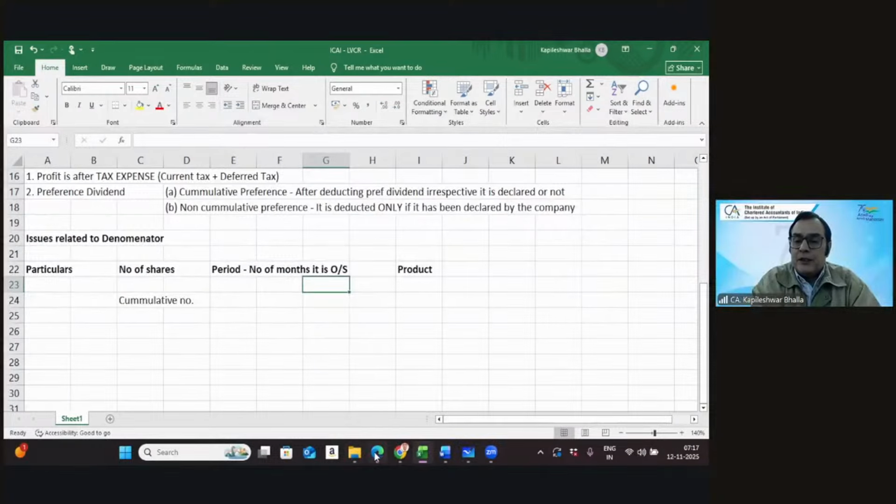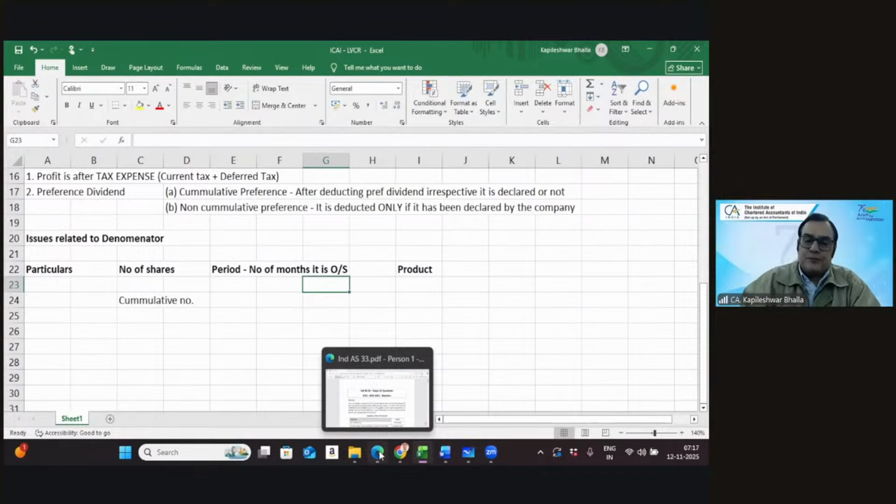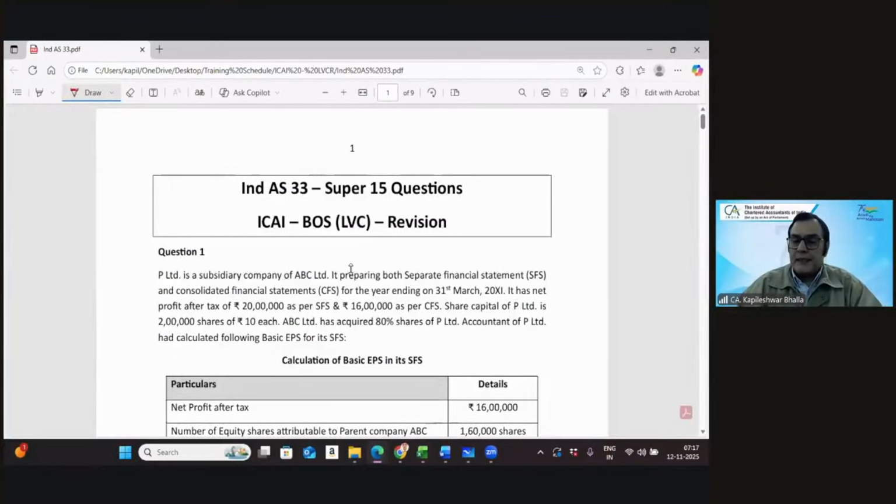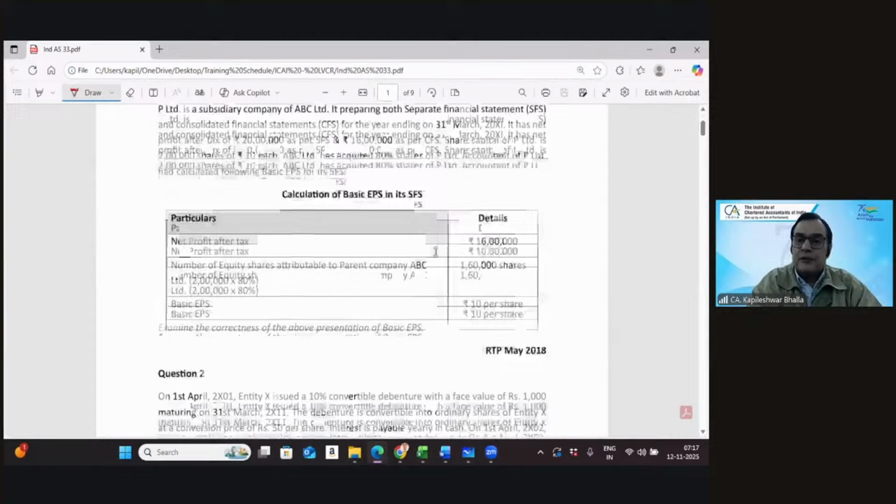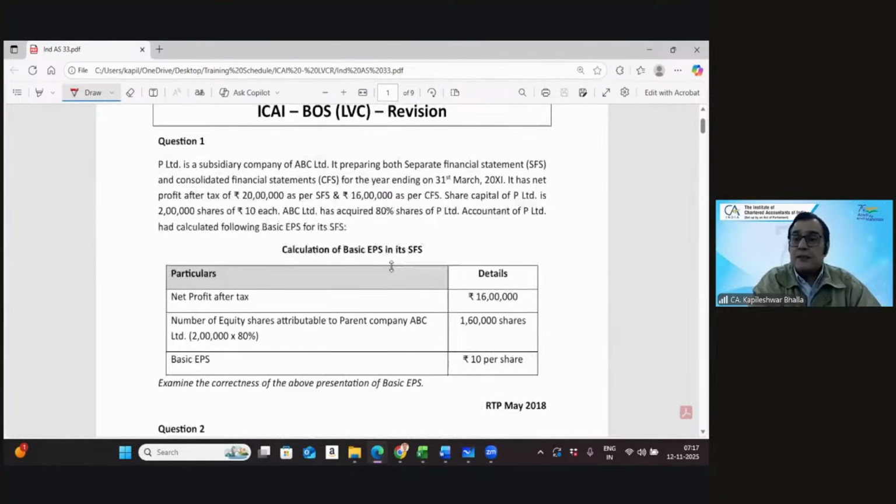I think now we begin a journey in terms of questions. So let's have a read of question number one. I remember this was a very interesting question, and it came in RTPs in May 2018. And there was a specific reason. If you look at the formula given in the text of the standard, it very clearly says profit or loss attributable to the parent company's equity shareholders.